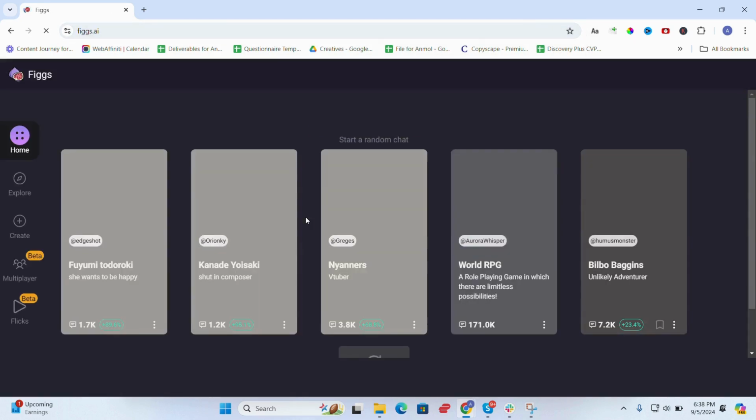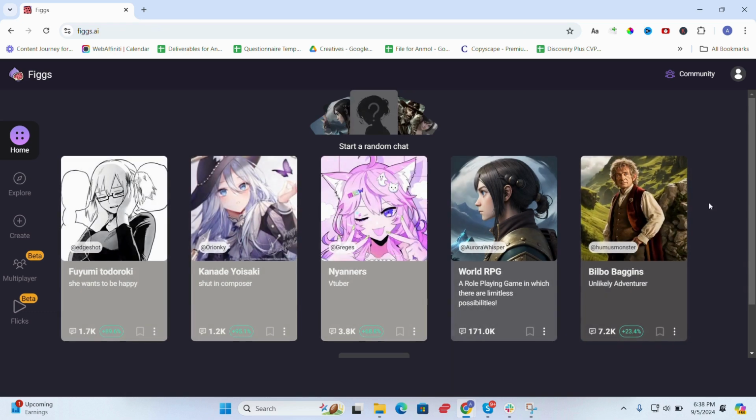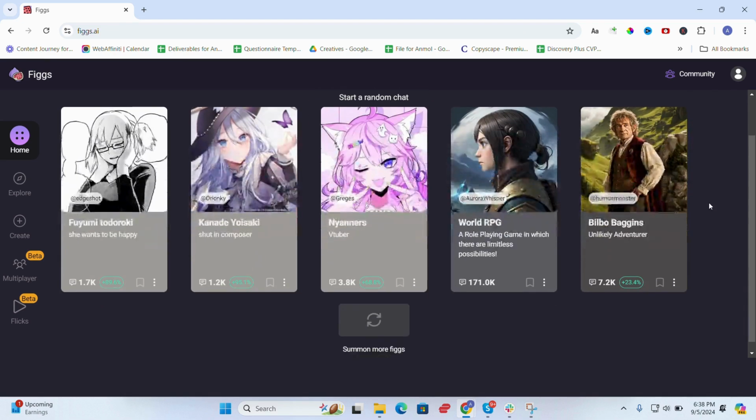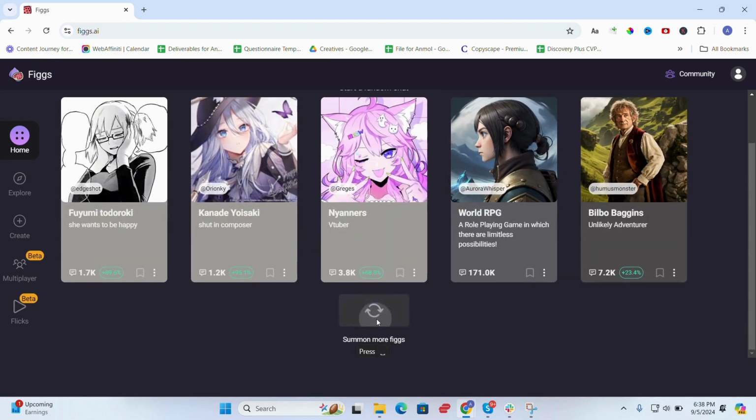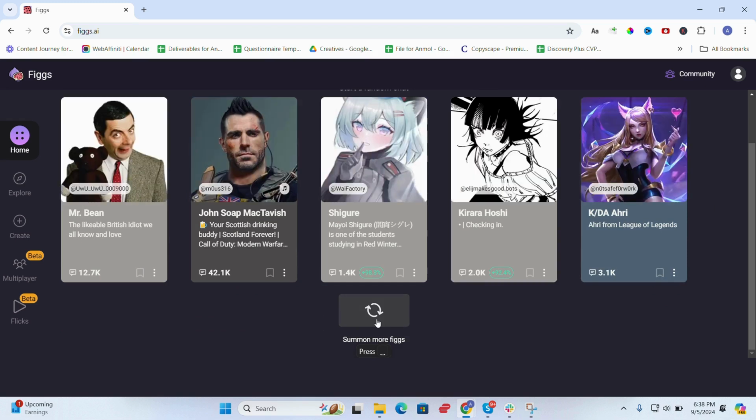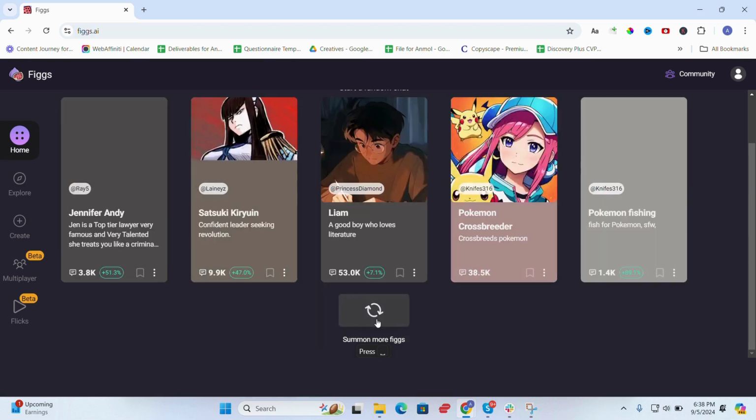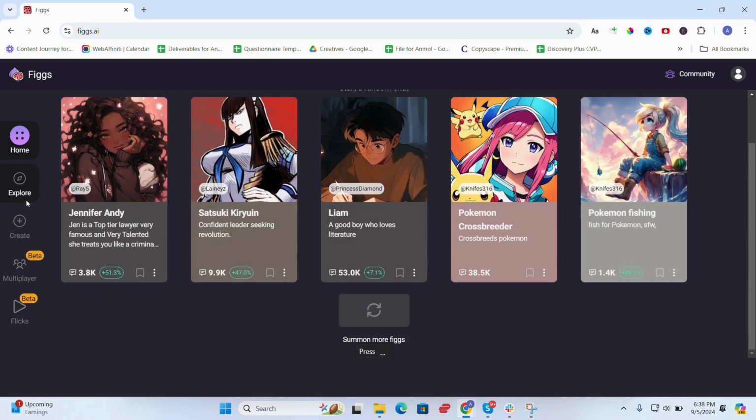Currently, Figs AI is leading the charge by offering a unique space where you can create your own AI characters, known as Figs. Imagine building and interacting with Figs in a vast AI universe. This is more than just a platform, it's a creative playground for creators, explorers, and innovators. How? Let's explore.